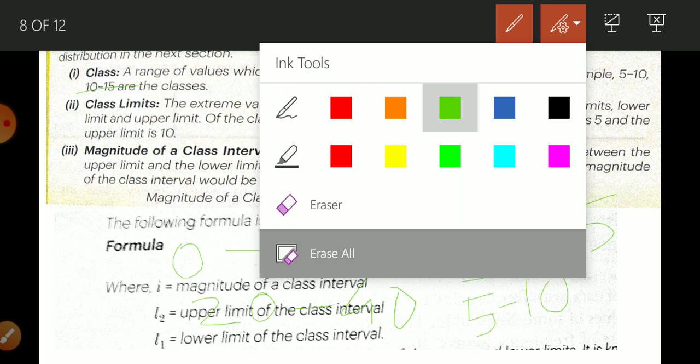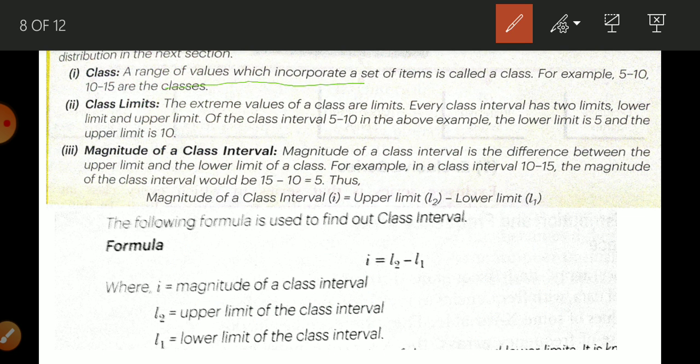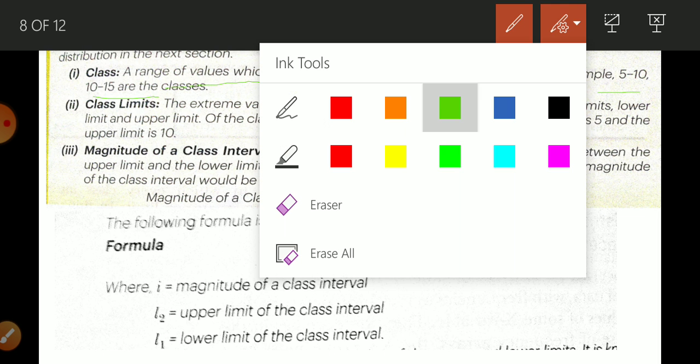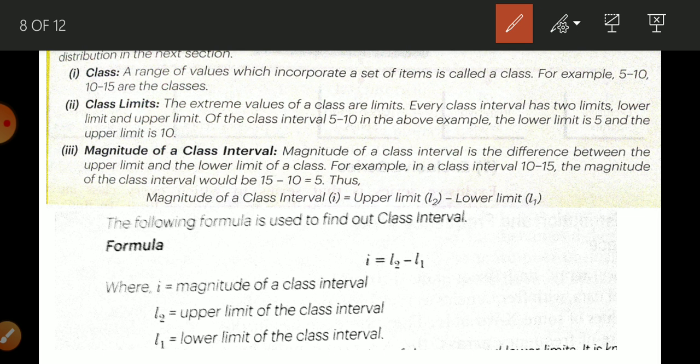Now, a range of value which incorporate a set of item is called a class. For example, 5 to 10, 10 to 15 are the classes. Okay, student. Now, class limit. Class limit is related to what? So, what do you mean by class? So, one more meaning. Class means a group of number in which items are placed. Okay, a group of numbers in which item are placed. So you can write it. Class. This is, I think, more easy.